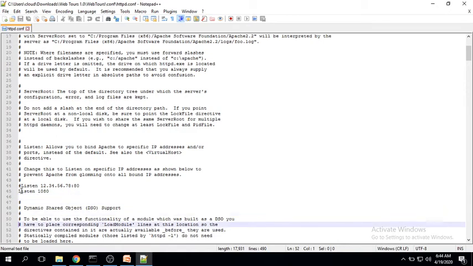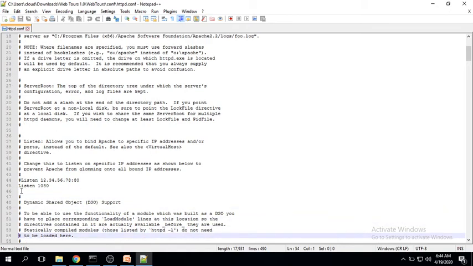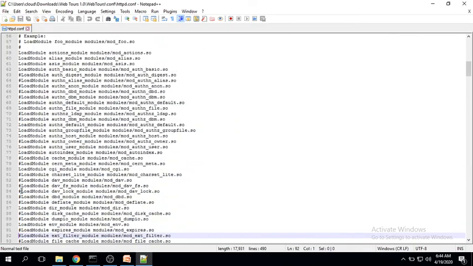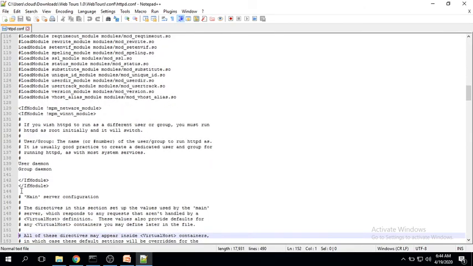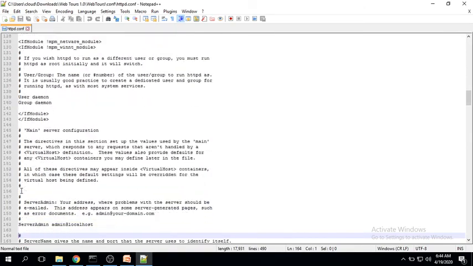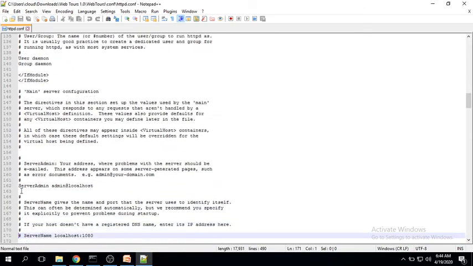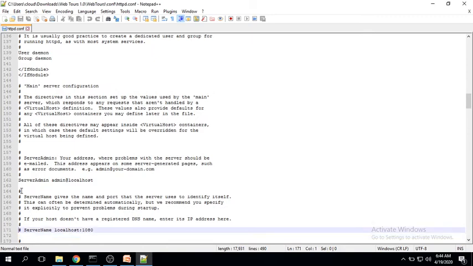I'm not making any changes, I'm just showing you what exactly is in this config file. If you come down further, have a look, the server name also is commented. This is by default. It was already there. I didn't make any changes.